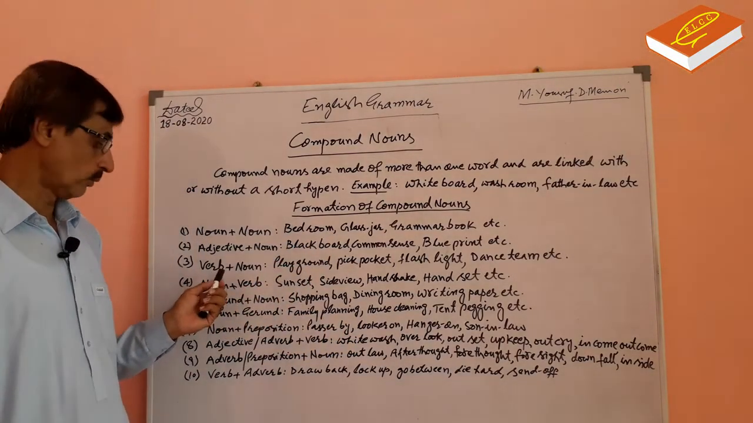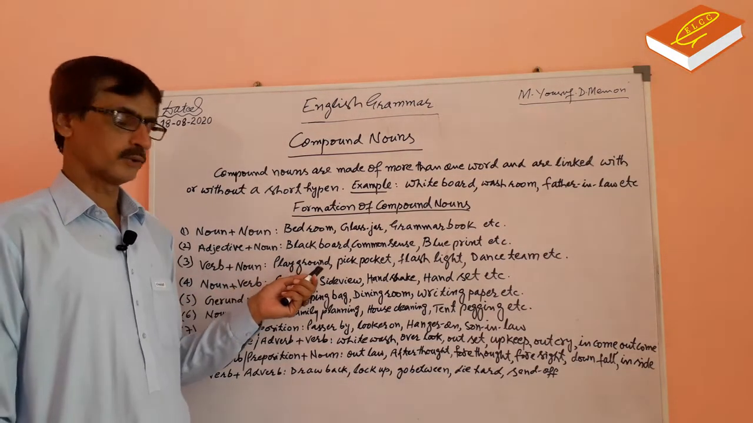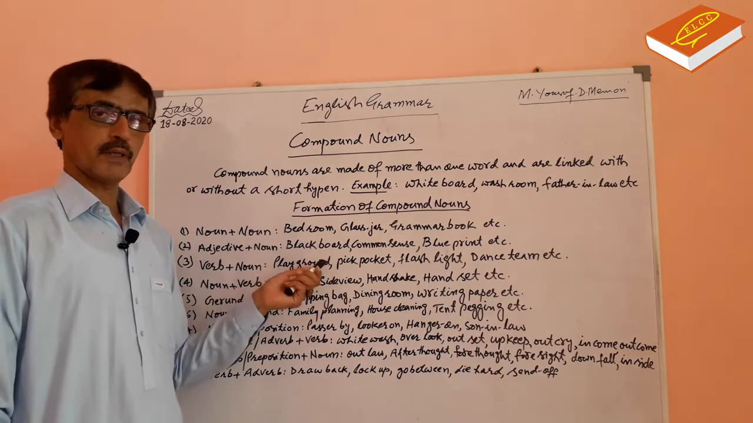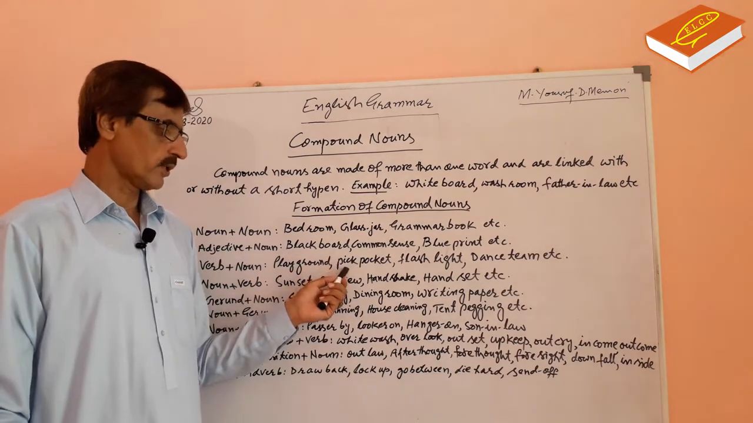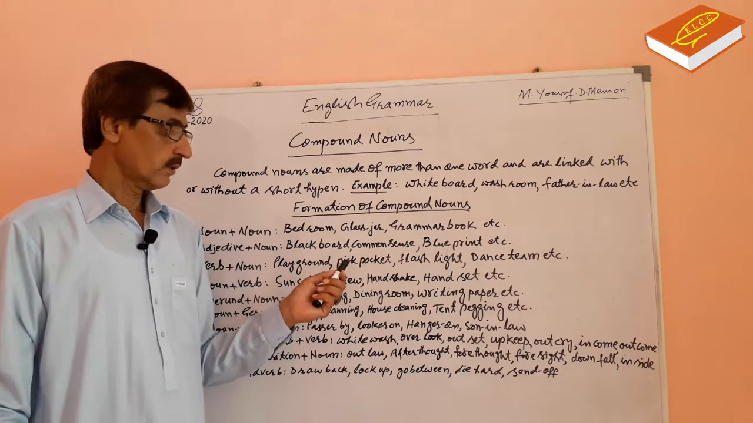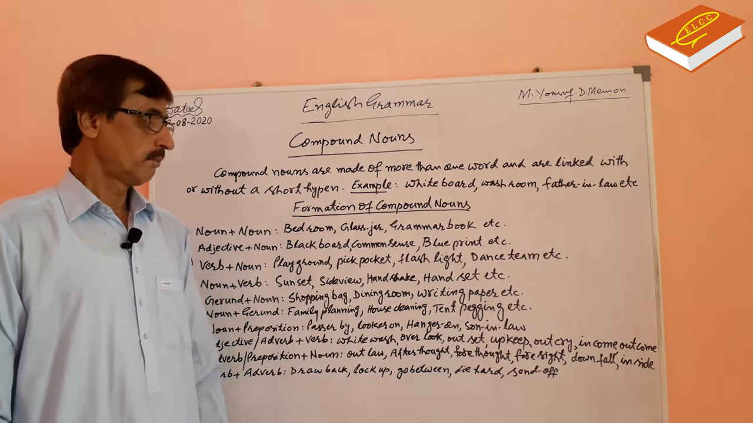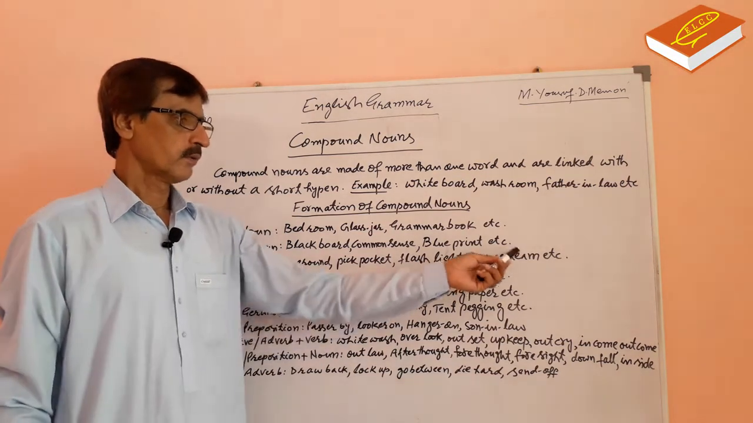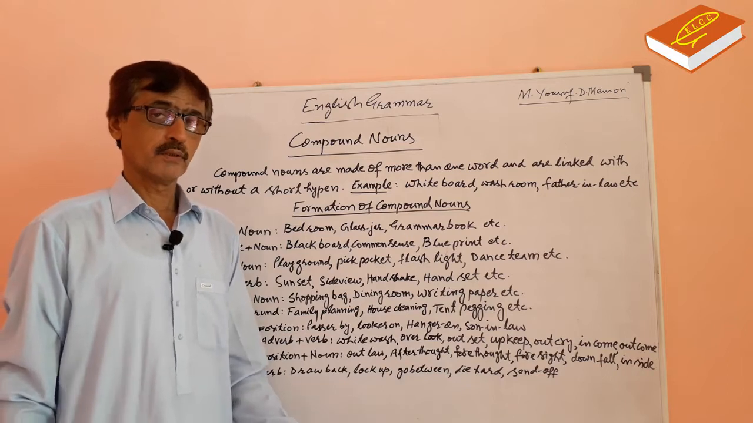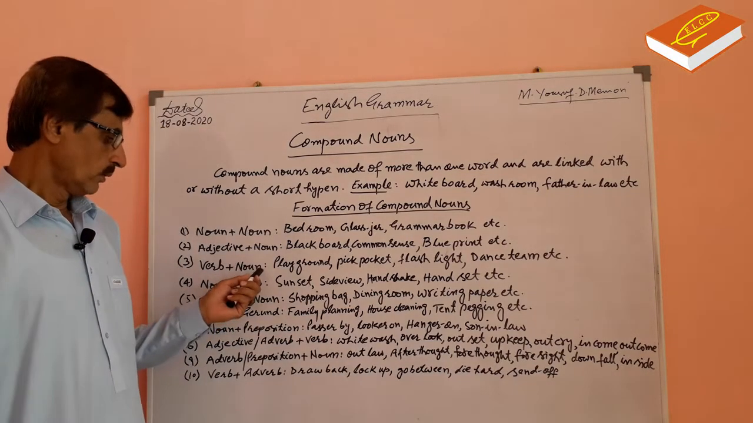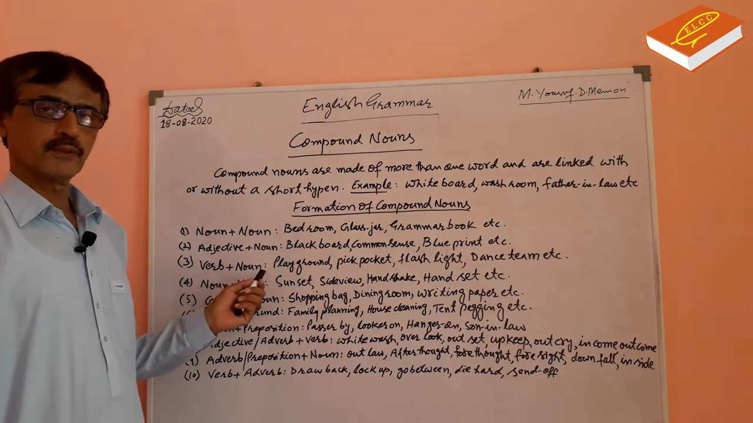And number three rule, verb plus noun. Playground. Play is a verb. Ground is a noun. Pickpocket. Pick is a verb. Pocket is a noun. Flashlight. Flash is a verb. Light is a noun. Dance team. Dance is a verb and team is a noun. So the third rule of forming the compound noun is verb plus noun.